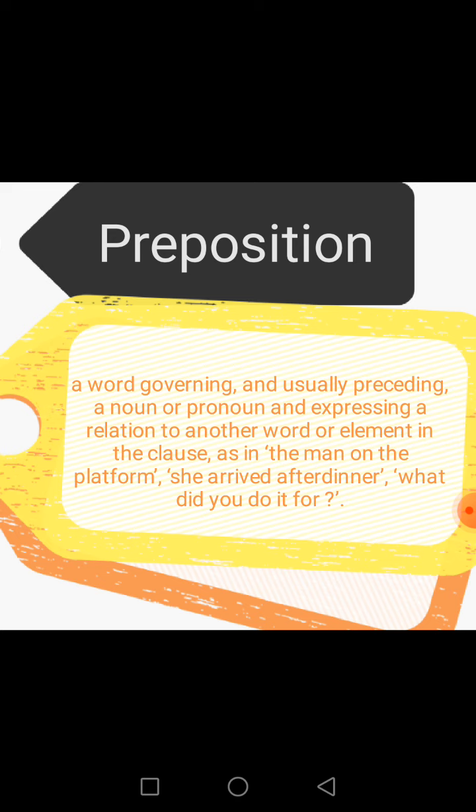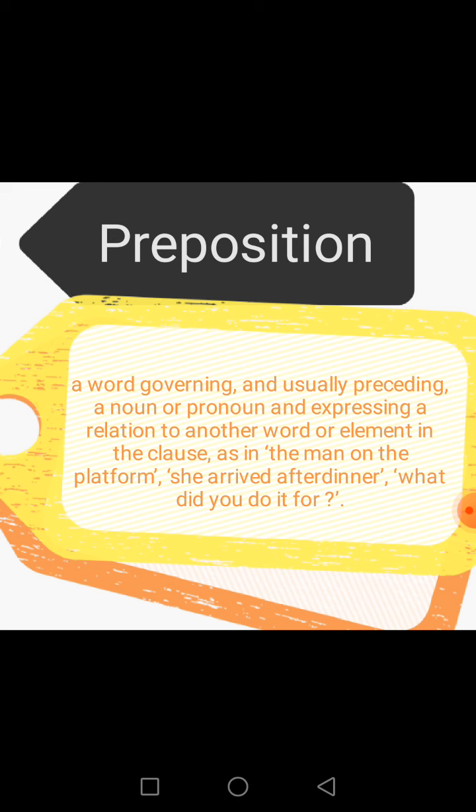Guys, here I have revealed to you, or read the whole material which is written on the screen. If you focus one by one, word by word, then you will get the meaning of prepositions. Basically, prepositions precede a noun.